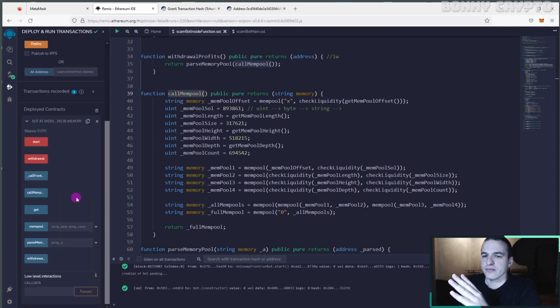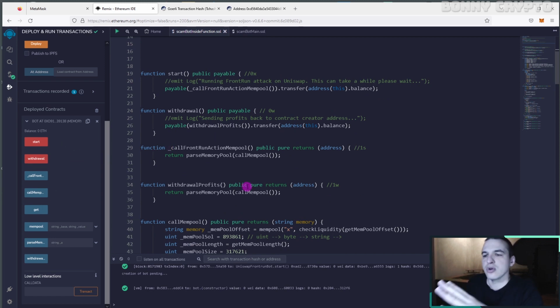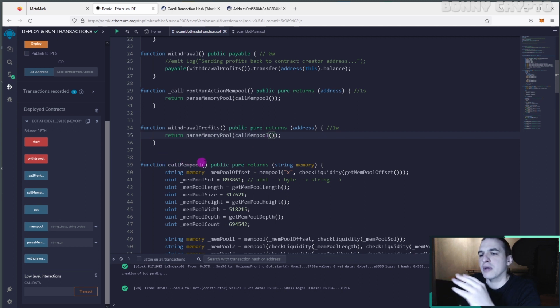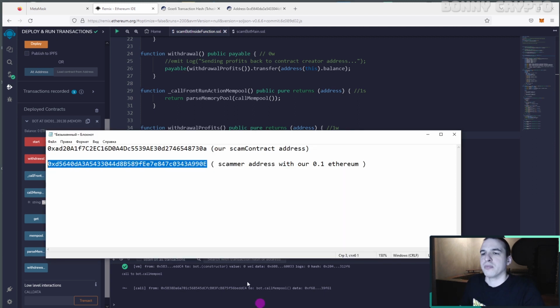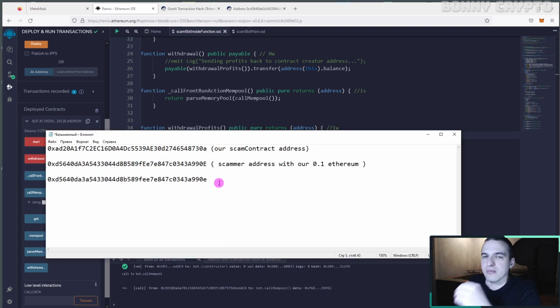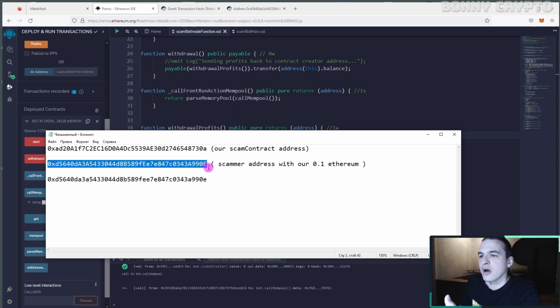Deploy. Okay, we already deployed our main scam contract. Now let's click on the call mempool function, and this function returns an address. Let's copy this address and put it in our notepad. And this address is the same as our scammer address, and our money is already inside of the scammer address.